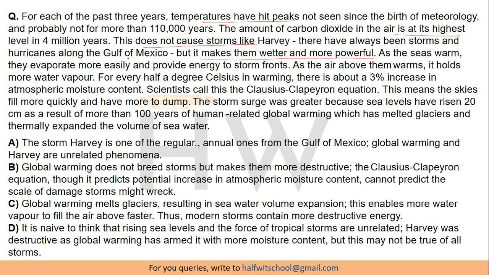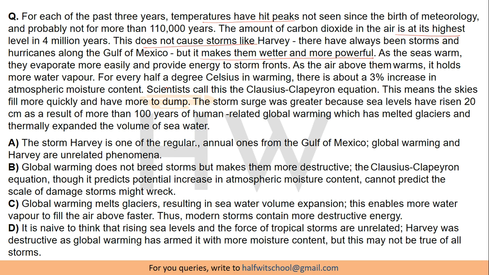As the seas warm, they evaporate more easily and provide energy to storm fronts. Now it's explaining why it makes them more powerful. As the air above them warms, it holds more water vapor. For every half a degree Celsius in warming, there is about a 3% increase in the atmospheric moisture content.